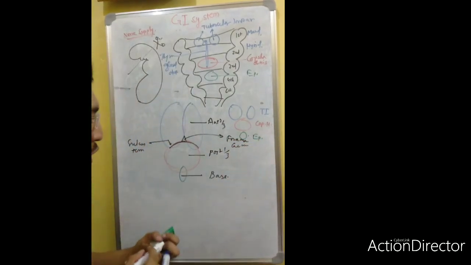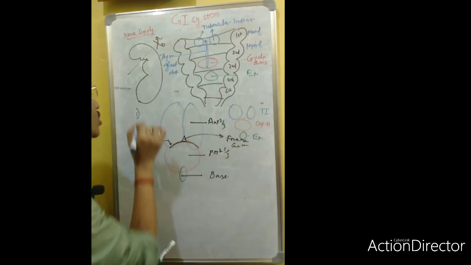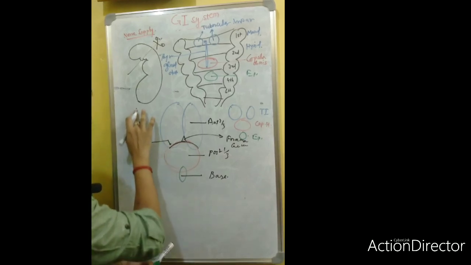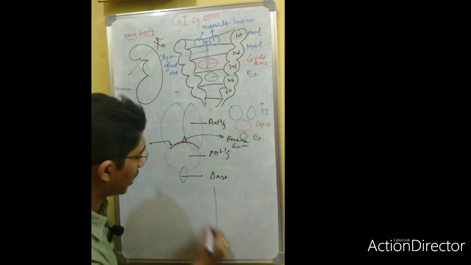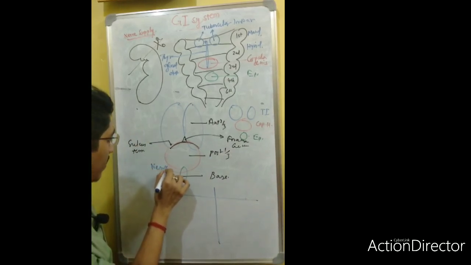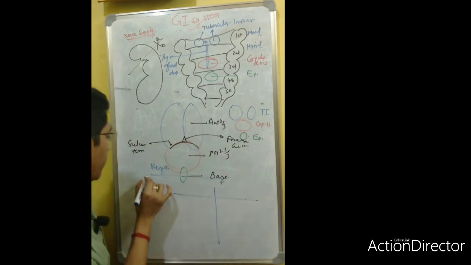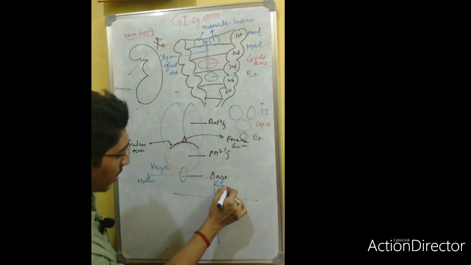So, what should be the nerve supply here? For the first branchial arch, there will be two types of nerves. Suppose you draw a general sketch: there will be two types of nerve supply, the motor nerve supply and the sensory nerve supply.